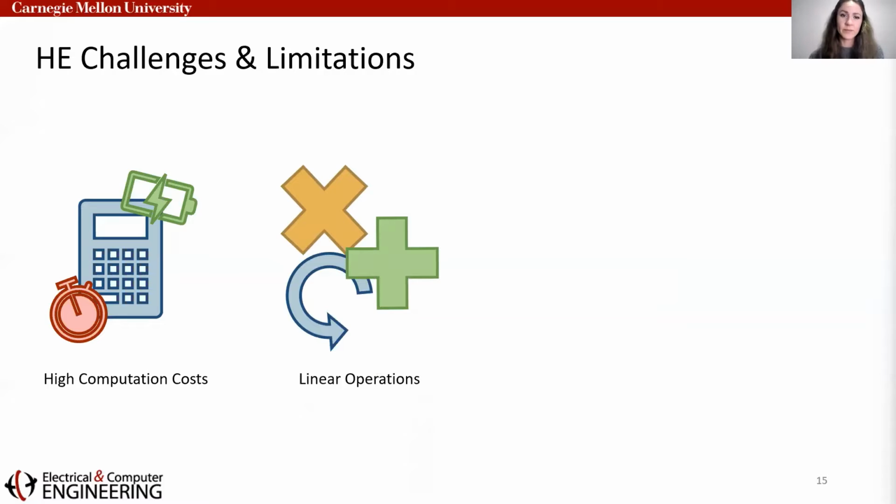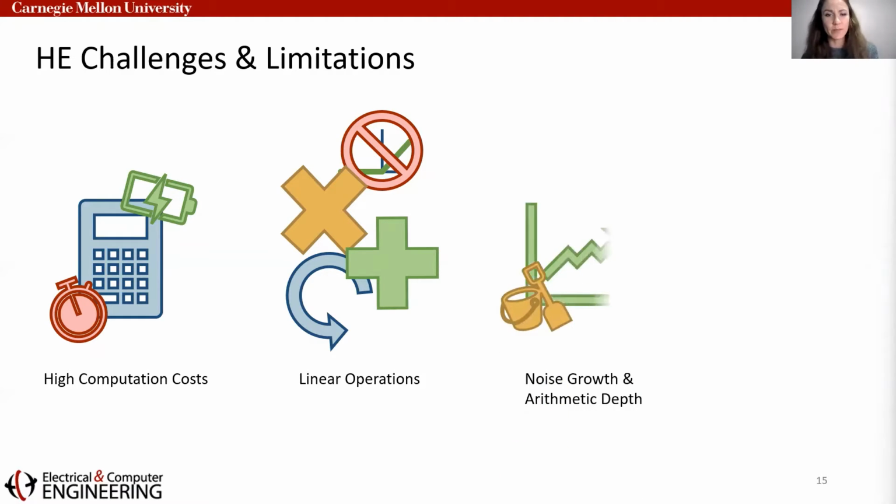Homomorphic encryption allows for the multiplication, addition, and rotation of these ciphertext vectors, but that's it. Nonlinear operations, including popular activation functions like ReLU and tangent, are not directly supported in HE. Not only is the type of operations limited, but so is the depth. As previously mentioned, the encryption function adds some amount of random noise. Unfortunately, this noise grows with each encrypted operation, and if it surpasses some predetermined budget, that ciphertext becomes undecryptable. Therefore, encrypted computations can only perform a limited number of operations before needing to refresh the noise budget.